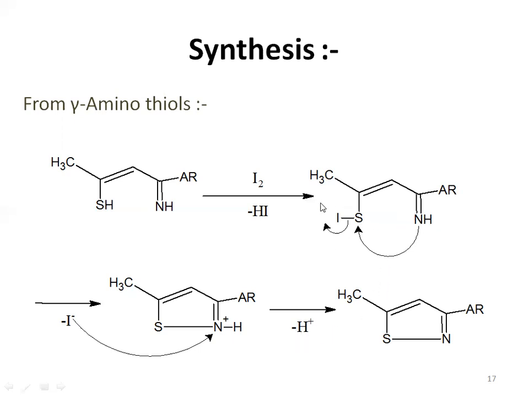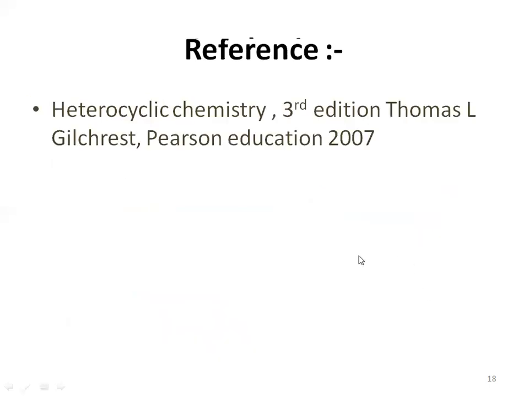As we know, iodine is removed, but iodine will not leave alone. It will take a hydrogen atom from this nitrogen atom and leave as HI again. After that, the next reaction will be, let's see, that iodine will attack here and after that it will remove the H plus. So finally we will get this compound, which is nothing but your isothiazole. Thank you.